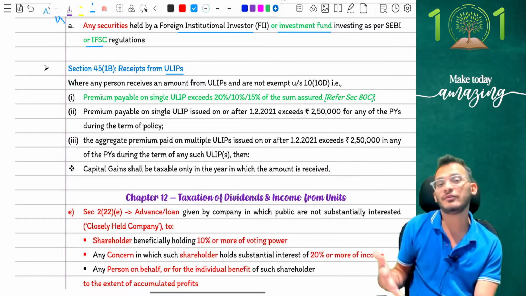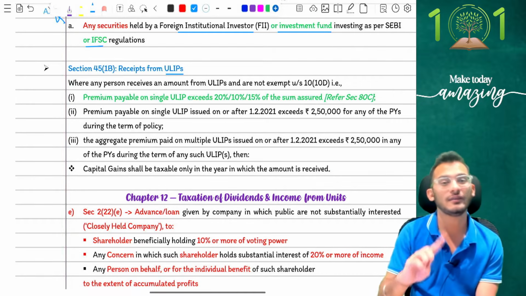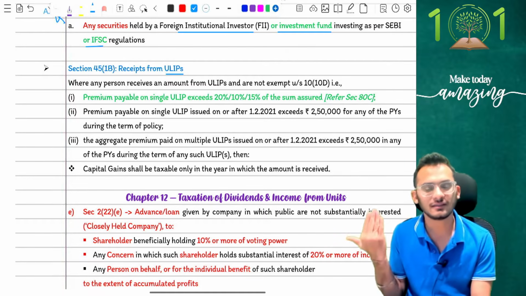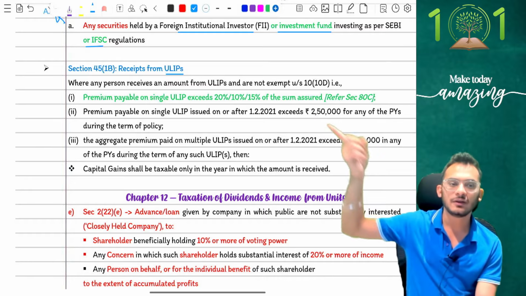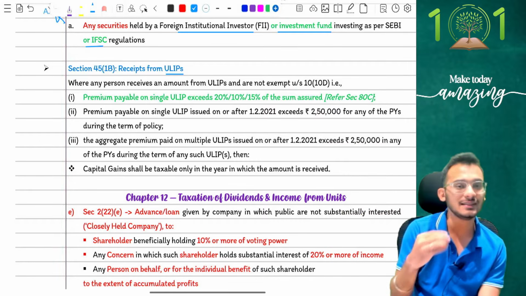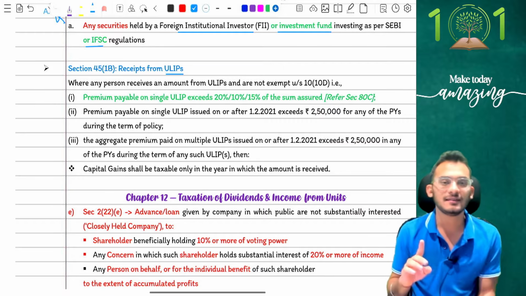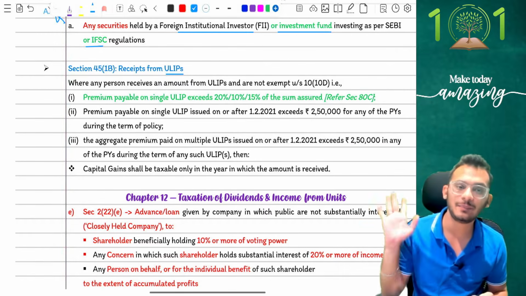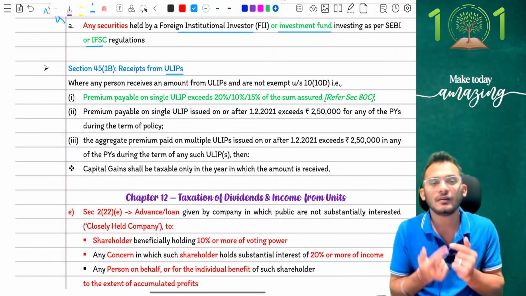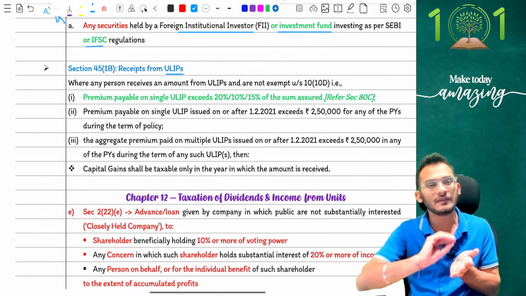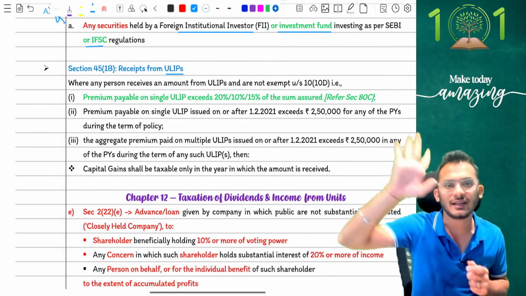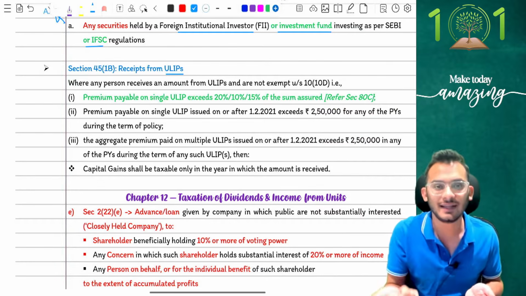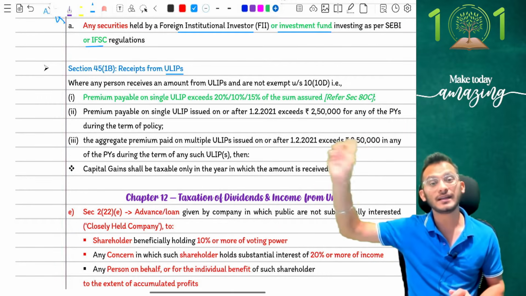And therefore, there was this huge confusion in the market as to how the policy will be taxable or where the policy will be taxable. Now, you may come and ask, Rahul, what stupid question is this? Obviously, it is going to be taxable under IFOS. But hey, understand, we're talking about ULIPs here. ULIPs has traditionally been under capital gains. So income tax has made this clear distinction that ULIP taxation should be under capital gains and LIP taxation should be under IFOS. Now, the confusion was that if I have a ULIP on which I pay a premium of more than 2,50,000, you said capital gains. But if I paid a premium of less than 2,50,000 and still my premium is more than 10%, the confusion was that it was going under IFOS.